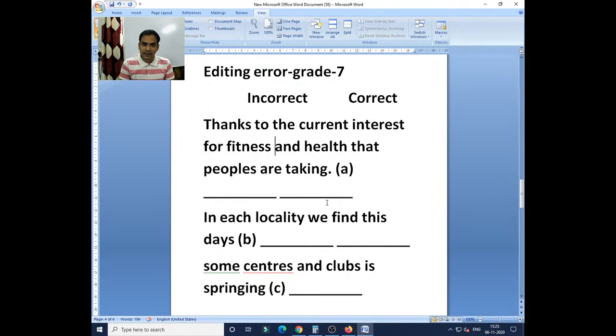Where is the mistake? Quickly you have to text me, okay? You have to message me very quickly. Yes, your time starts now. Who can tell me where is the mistake?